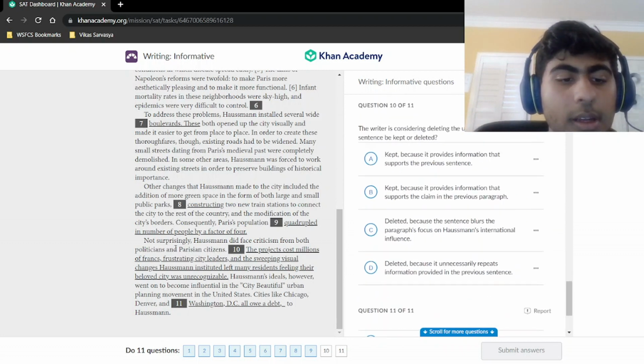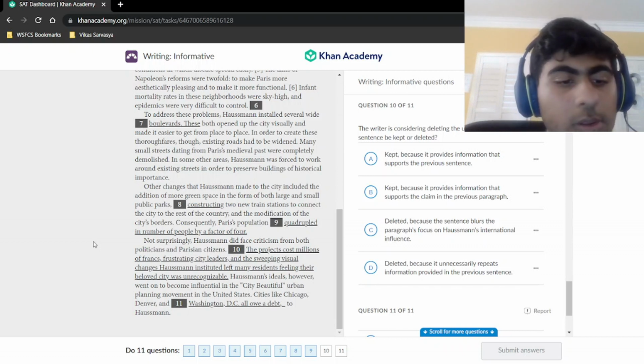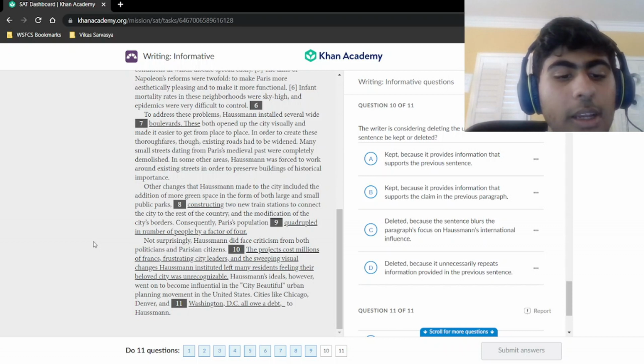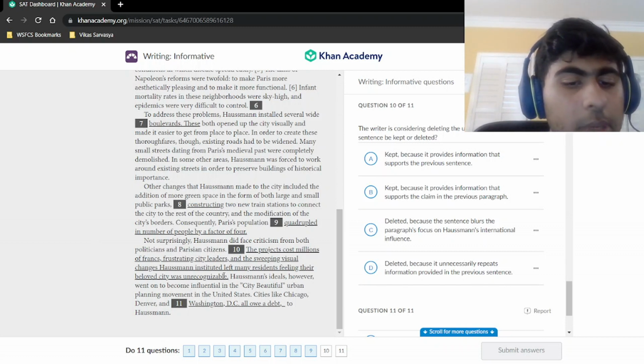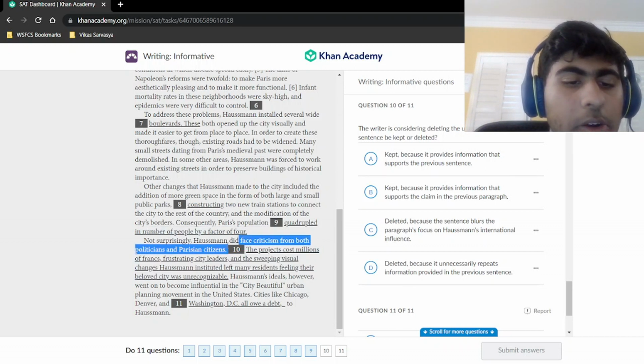All right. Next question. Not surprisingly, Haussmann did face criticism from both politicians and Parisian citizens. The project cost millions of francs, frustrating city leaders, and the sweeping visual changes that Haussmann instituted left many residents feeling their beloved city was unrecognizable. So we're going to decide between taking it out or leaving it in. It seems to me like this elaborates on one of the viewpoints said here, the criticism.